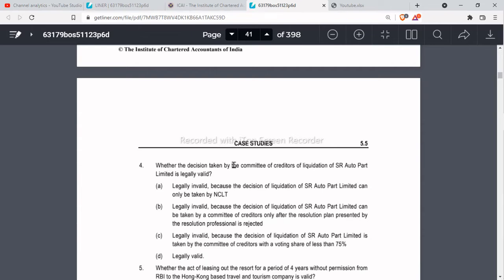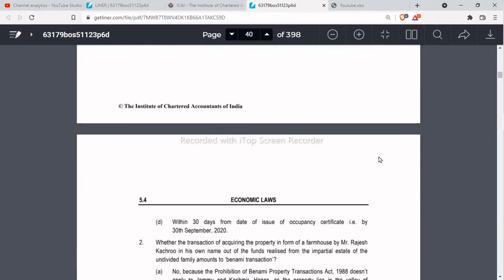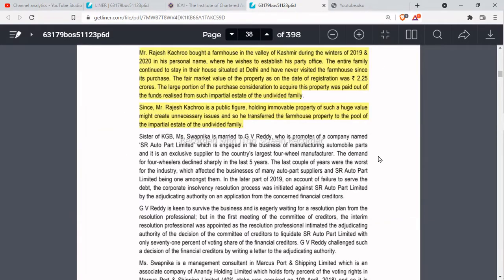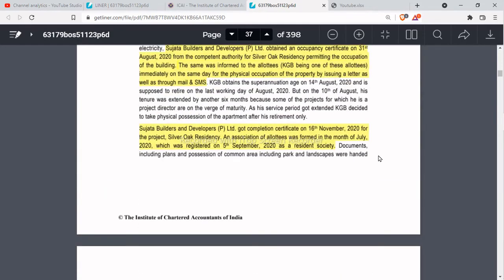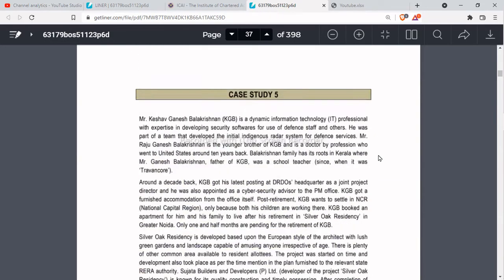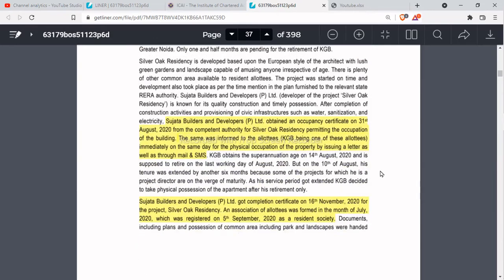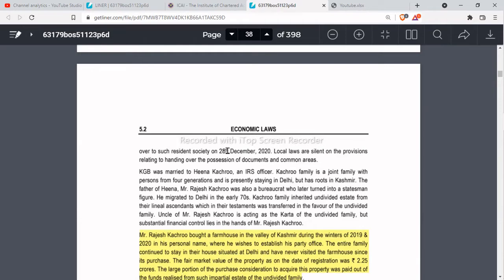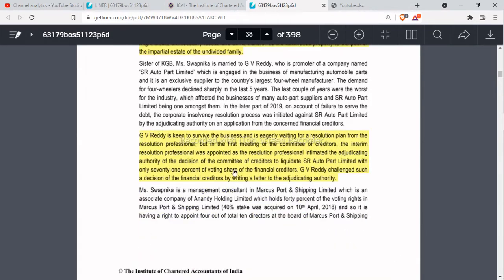Next, whether the decision taken by the committee of the creditors of liquidation of SR Auto Parts Limited is legally valid. Okay, so let's see. From this part of the case study, they have asked this question. GB Reddy is keen to survive the business and is eagerly waiting for a resolution plan from the resolution professional.